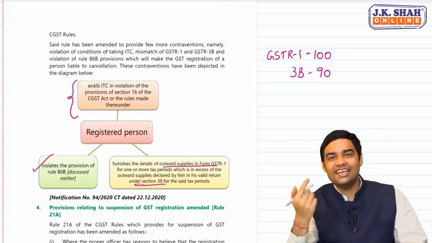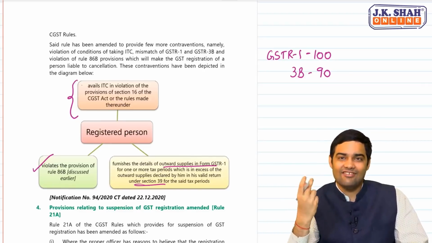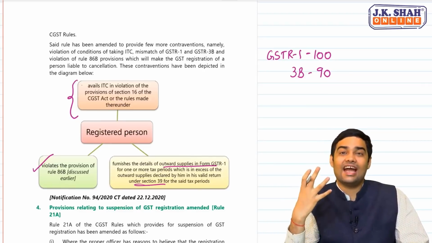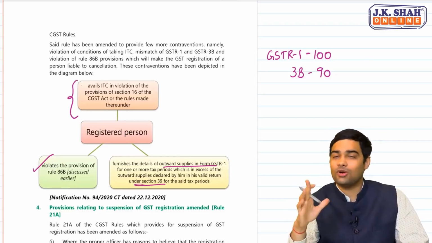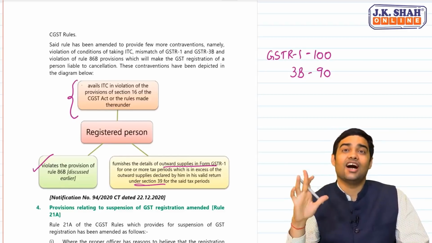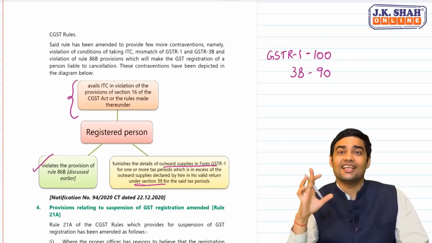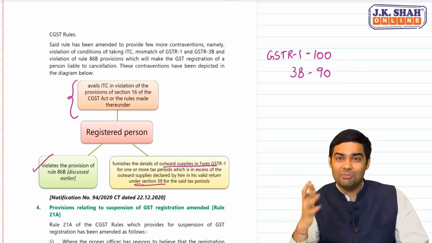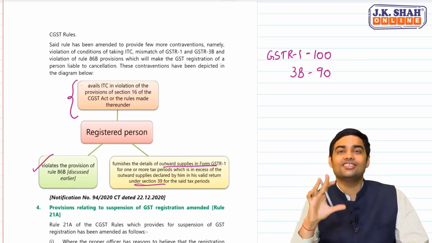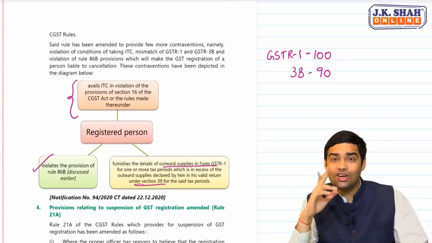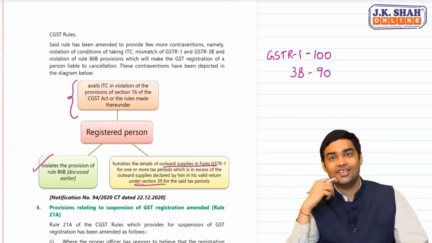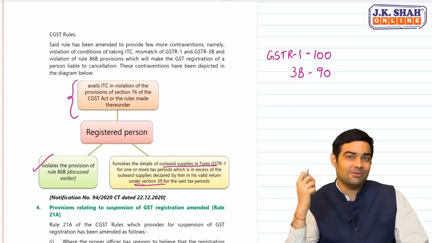Plus, it's not just this. Because of the increase in the tax evasion cases, they have added a special power to the proper officer, which is very harsh. It says that the proper officer can suspend the registration if he finds significant difference. Now the word significant difference is not defined. So significant difference is very subjective.